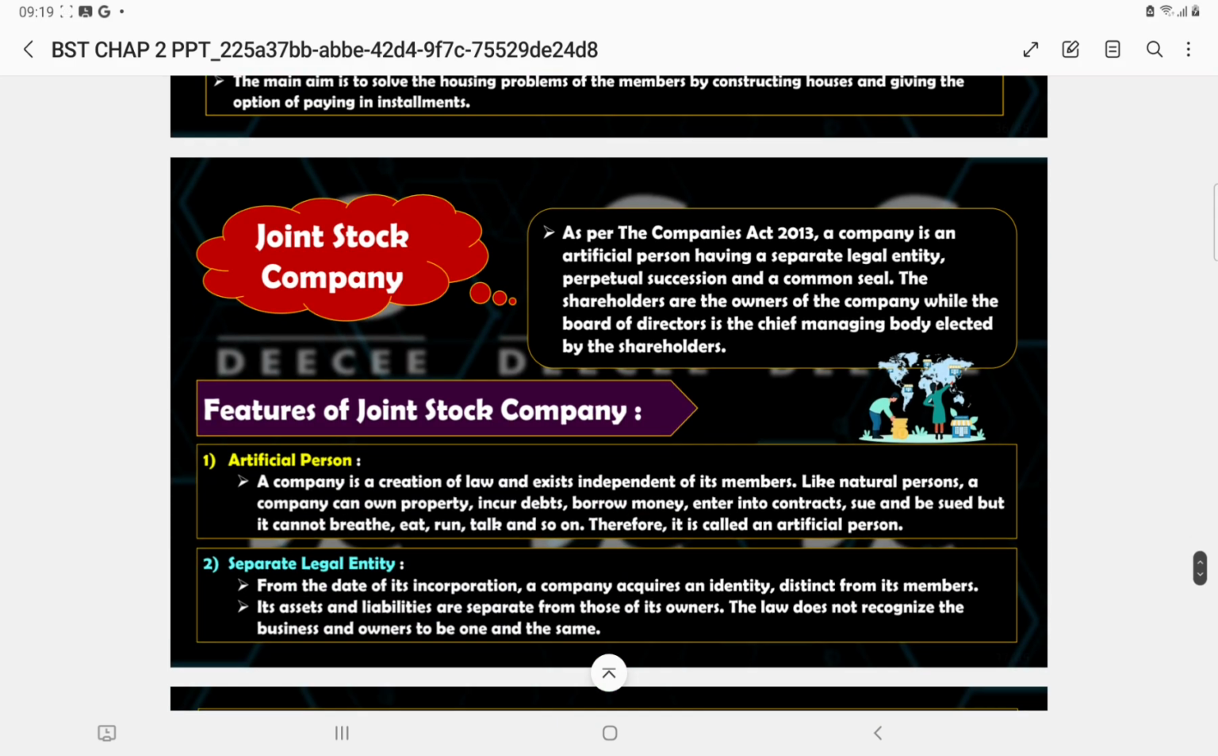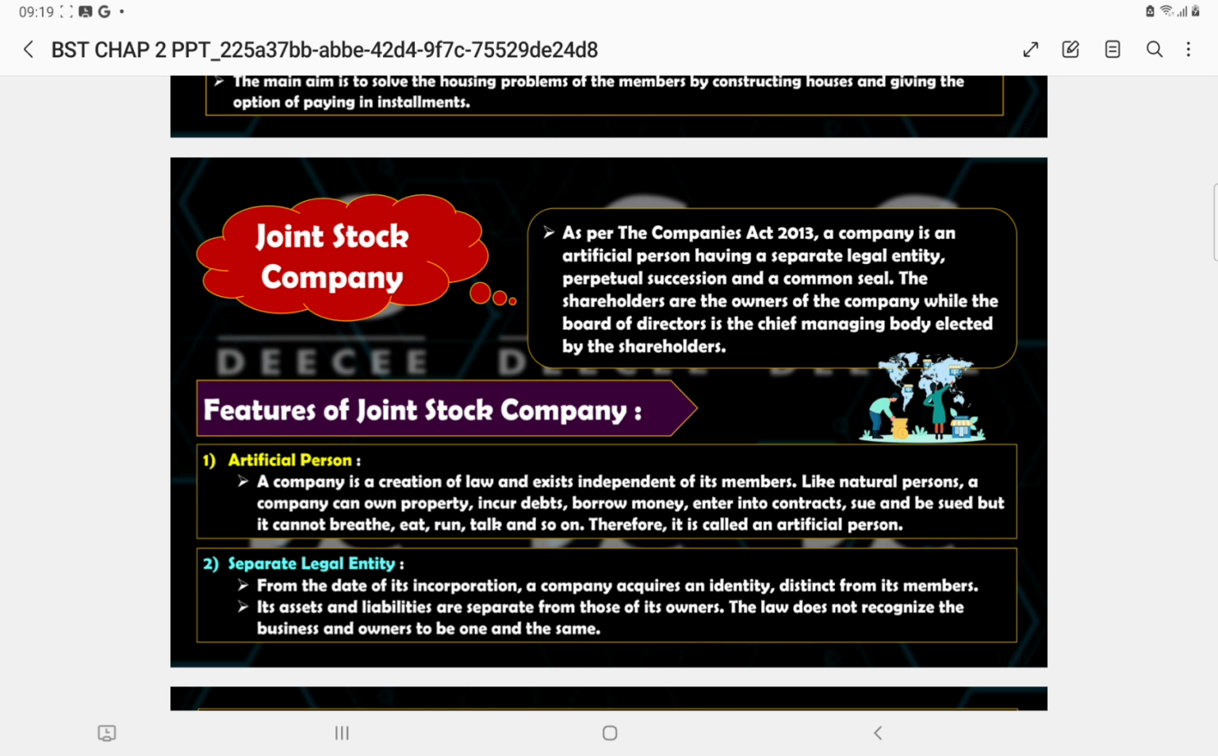This topic is very important: joint stock company. As per the Companies Act 2013, a company is an artificial person having a separate legal entity, perpetual succession, and a common seal. The shareholders are the owners of the company, while the board of directors is the chief managing body elected by the shareholders. This definition is given by the Companies Act 2013.